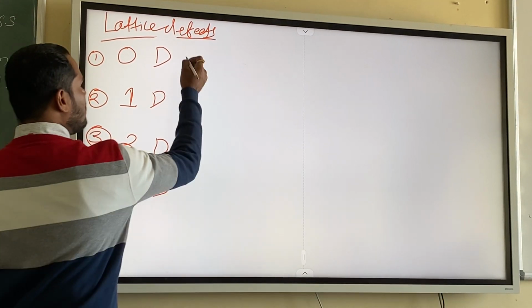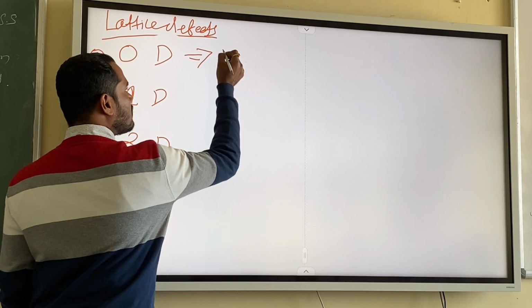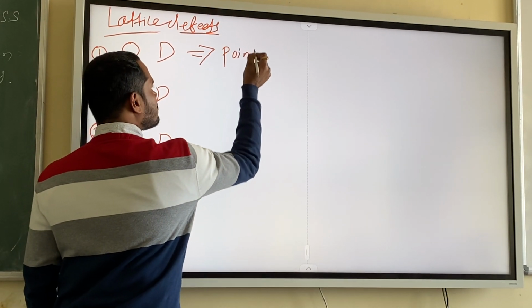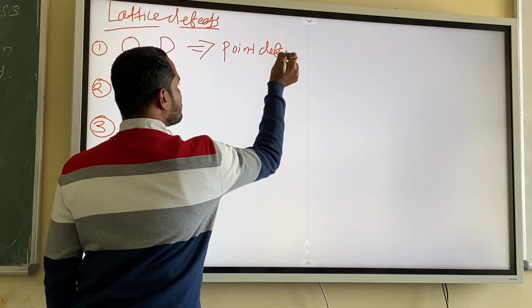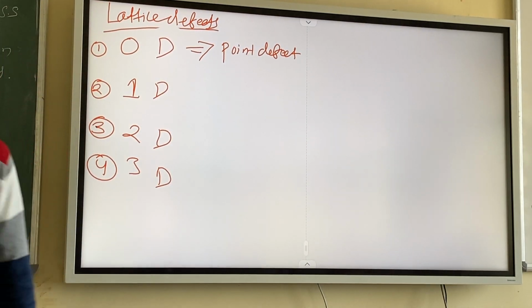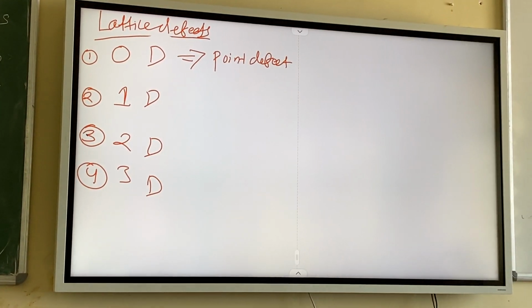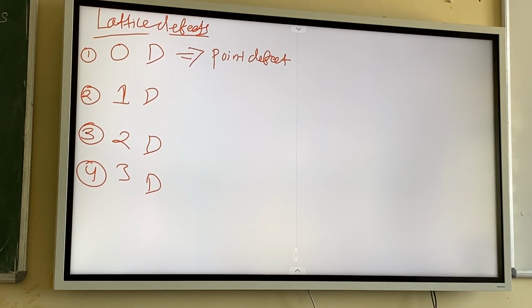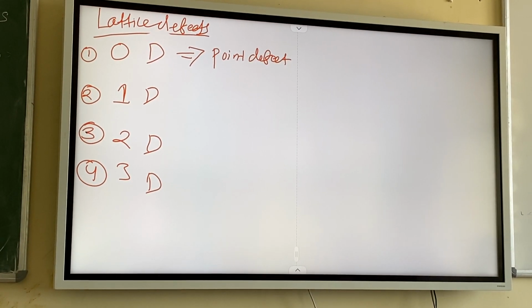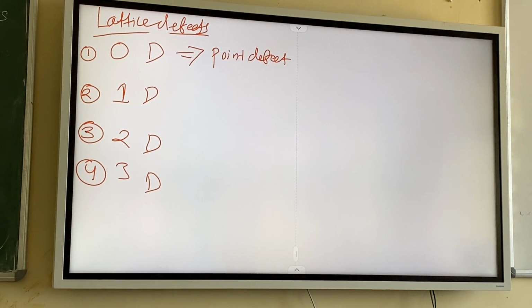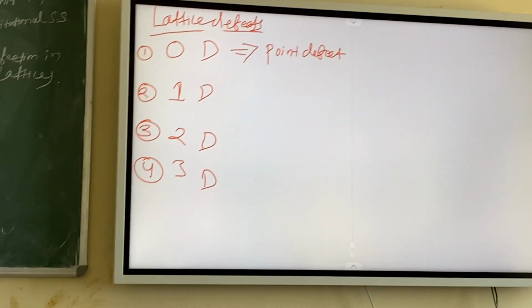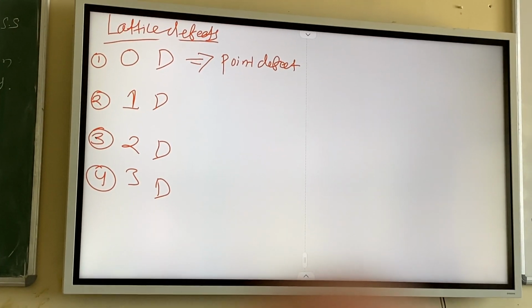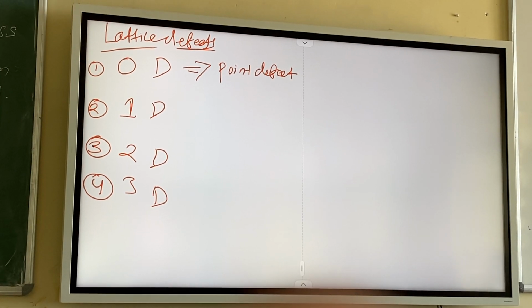So this is called point defect. Can anybody guess why this is a point? Because a point does not have any dimension. It is a kind of small sphere, a very tiny sphere kind of thing, right? So it is 0 dimensional. The 1 dimensional will be a line. Very good. A line will be there.